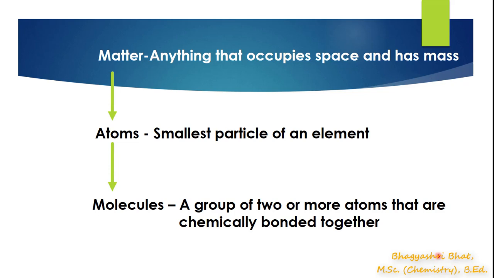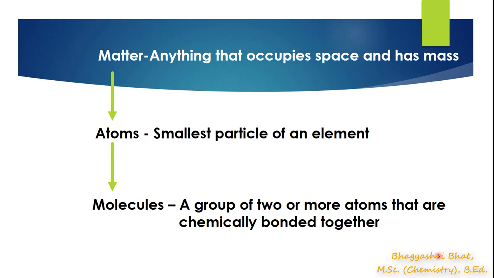So atoms are the smallest particle of an element. We have named so many elements: iron, copper, hydrogen, oxygen. These are all elements, and all these elements are made up of very small, tiny particles, that is atoms. So atoms are the basic unit of all kinds of matter.